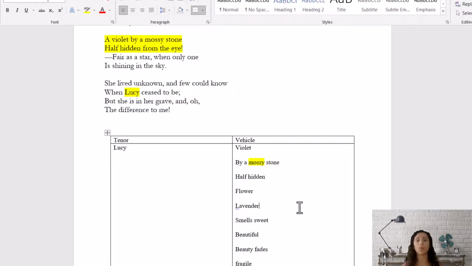And as we go to the third stanza, this all begins to make sense because the speaker says that Lucy lived unknown and few could know her because she was hidden. Now she was either hidden by choice, maybe she wanted to be alone and left alone, or maybe she was shunned by society. The speaker just doesn't give us enough information for us to know exactly what the circumstances are here with Lucy. But the speaker does tell us when Lucy ceased to be, and she's also in her grave. So Lucy died. Her beauty did fade.